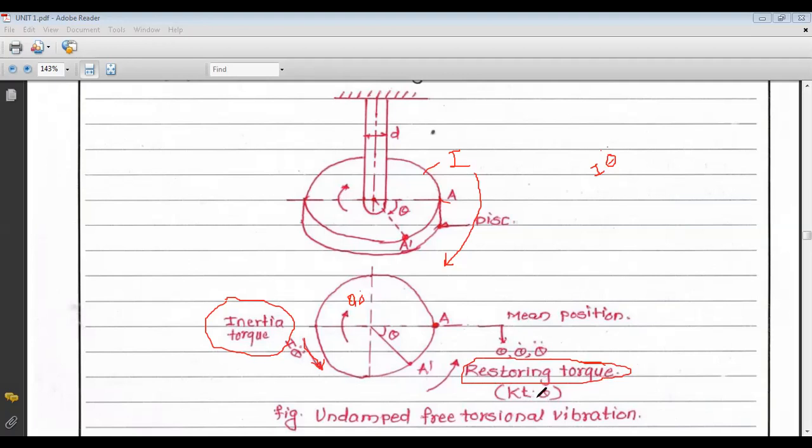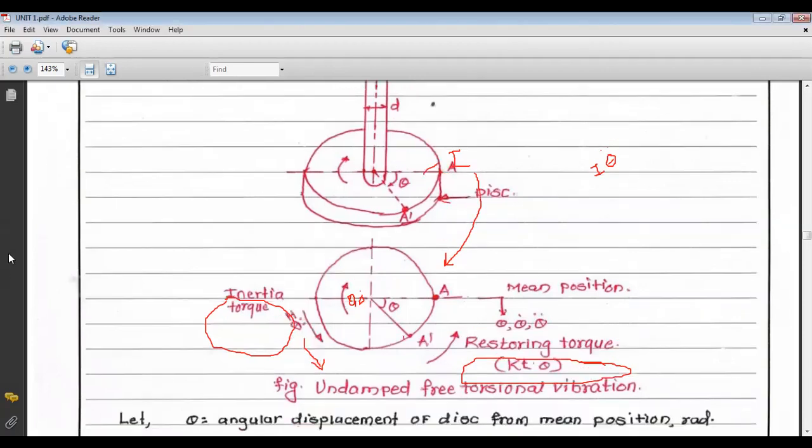Now we know that Kt is equal to T by theta, so from that we can find T is equal to Kt into theta. That is the restoring torque, which is also opposite to the displacement. Displacement is in the clockwise direction, so the restoring torque is in the anti-clockwise direction. So this is the phenomenon of torsional vibration in case of a disc attached to a shaft.